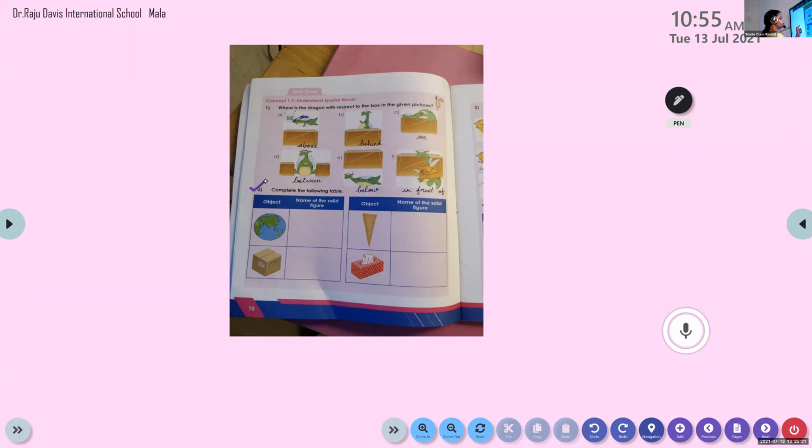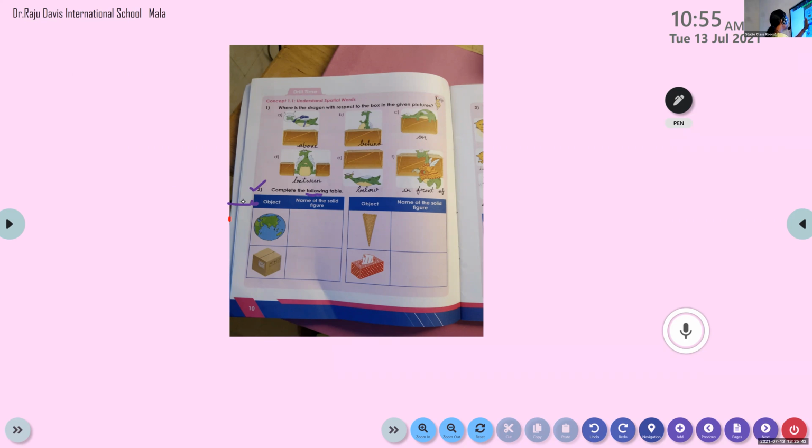Complete. What is the word? Complete. What we have to complete? Complete the following table. You can see a table here. There we have to complete.